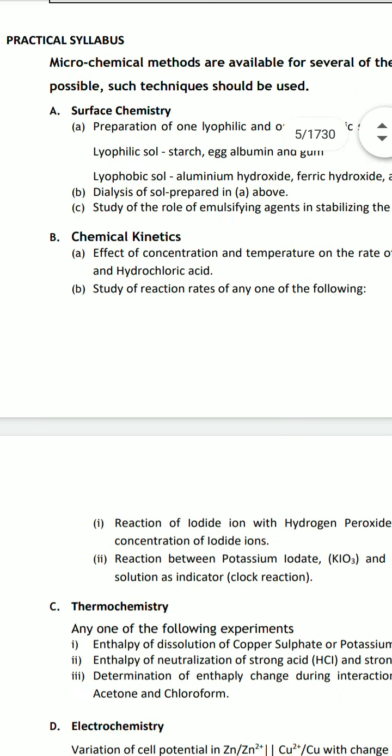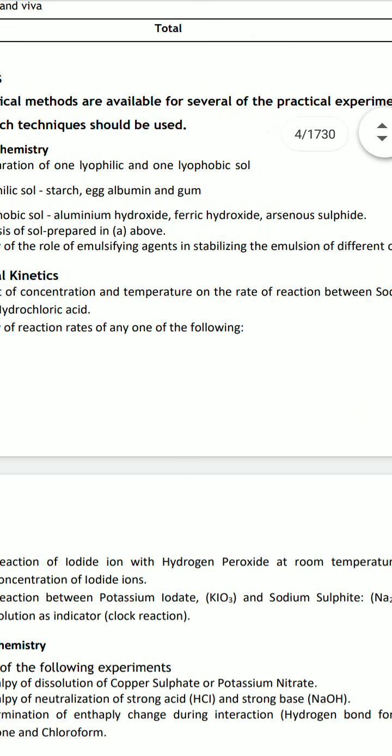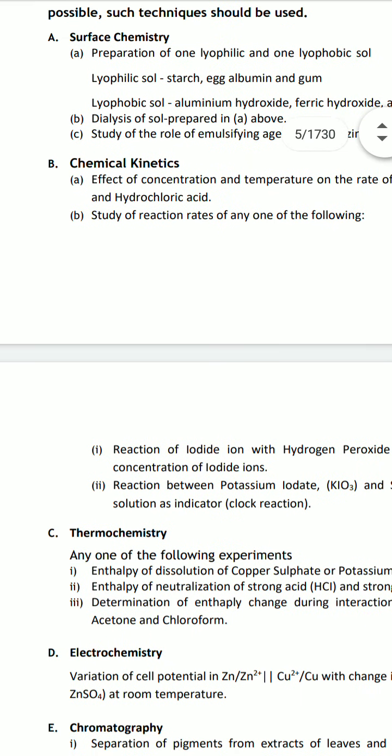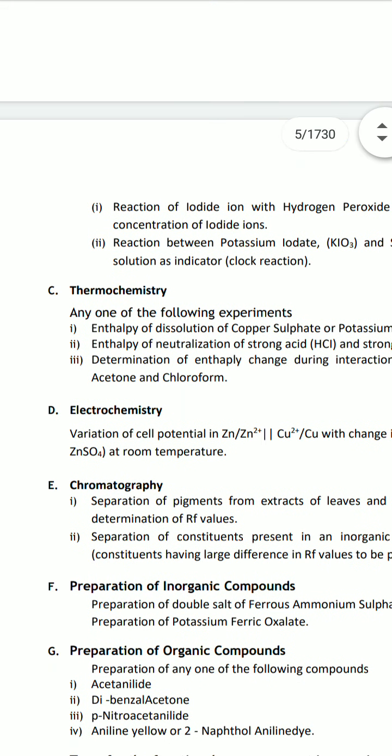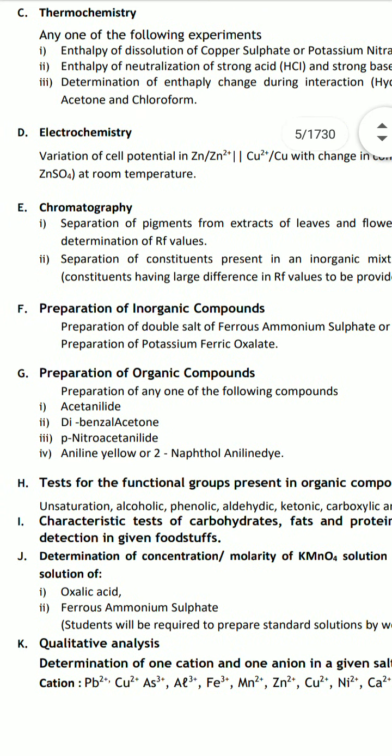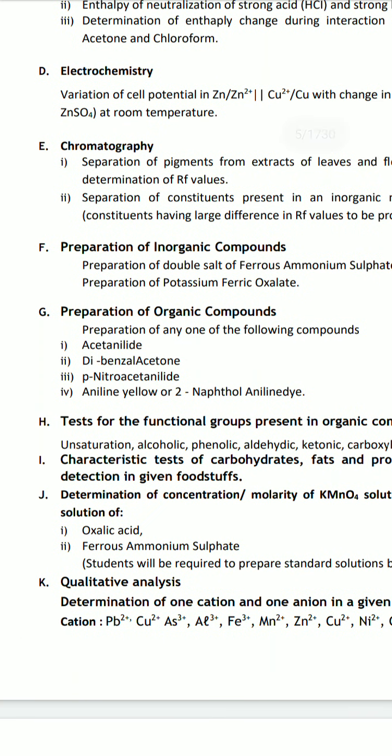So in this way, 70 marks for theory and 30 marks for practicals, and I have explained the practical syllabus here. Different sample papers of different years, NCERT exercise, in-text question answers are also given here, and NCERT exemplars are also given.